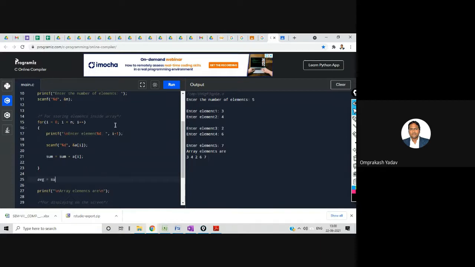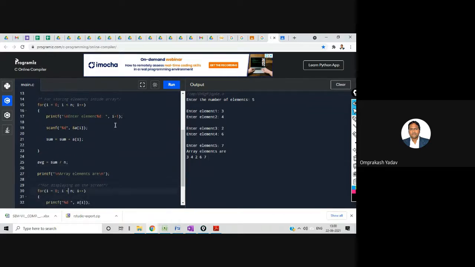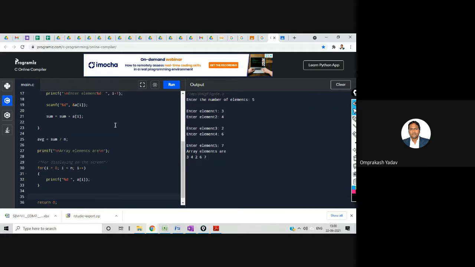Average equal to sum divided by number of elements, and number of elements is what? N, right? Number of elements is N. So I got my average, right? And let's say here I am displaying the array elements, and after this we can say that